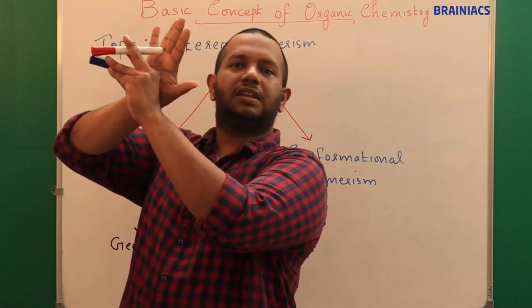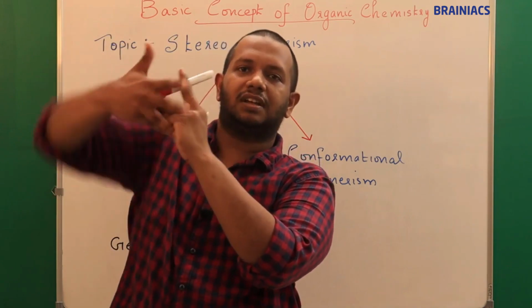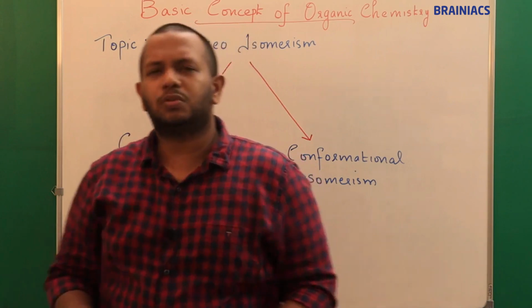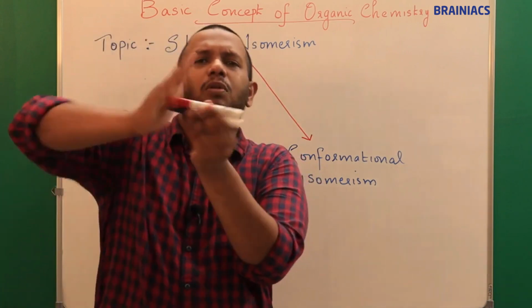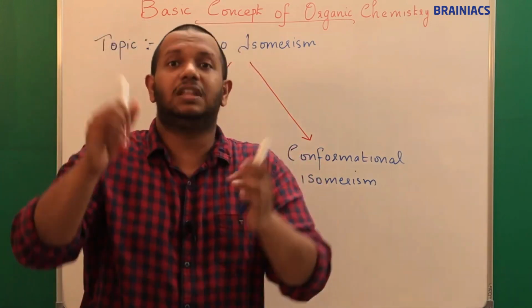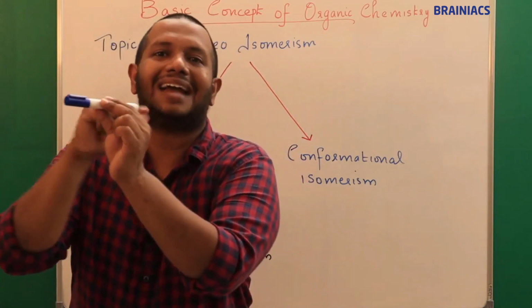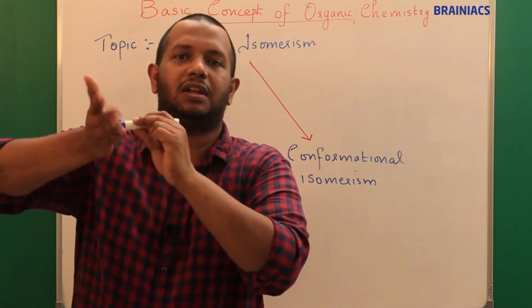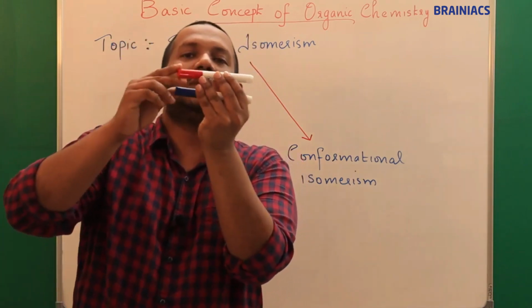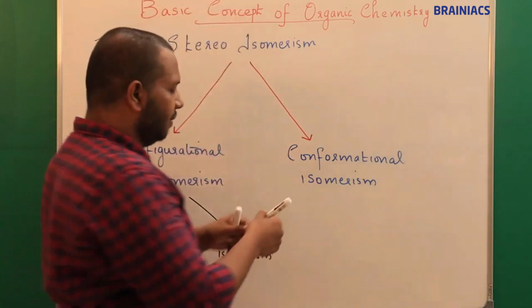Now you think a similar thing is present here. Different arrangements of atoms in space means I should rotate this, correct? But because of the double bond I cannot do this rotation. Now the question here is, sir, why can't you rotate? Because with a double bond also you can rotate, right? This we think in our normal sense, but this will not happen. If there is only one bond, that bond is a sigma bond formed by axial overlapping, so there is no problem in rotating. But when there is a double bond, one more bond is there, that is a pi bond, which has p orbitals. You know that p orbitals are there, and there is lateral overlapping. You can imagine like that.